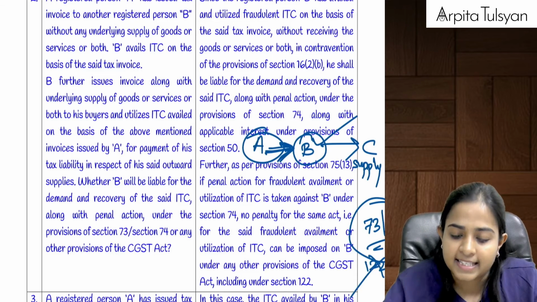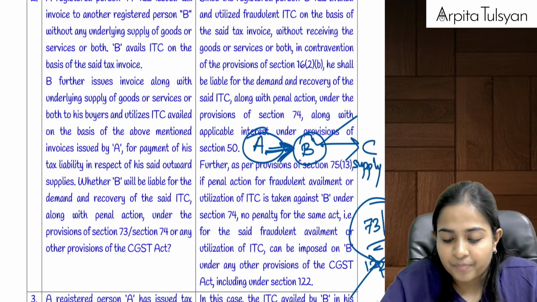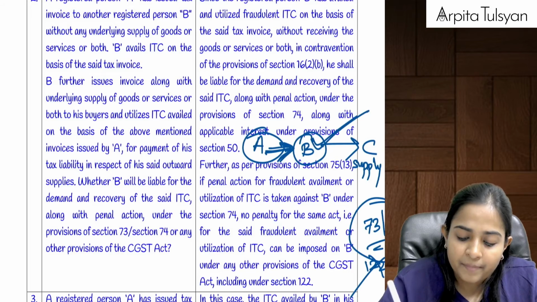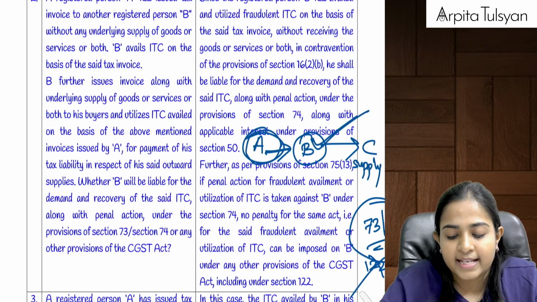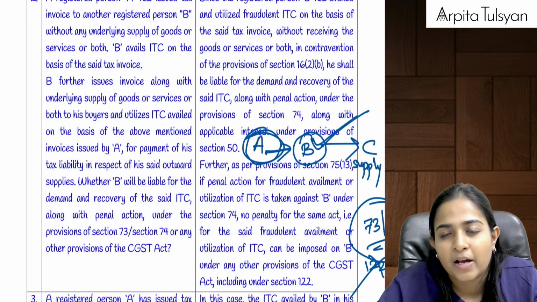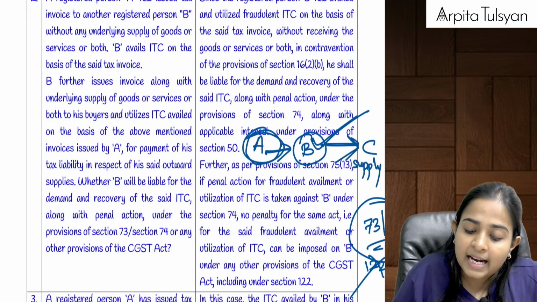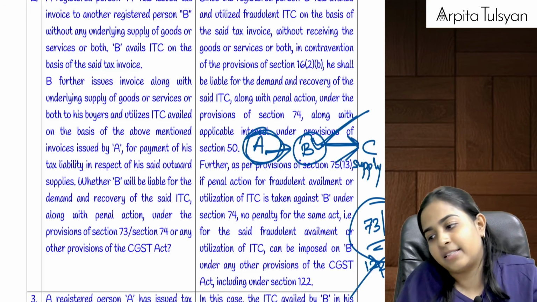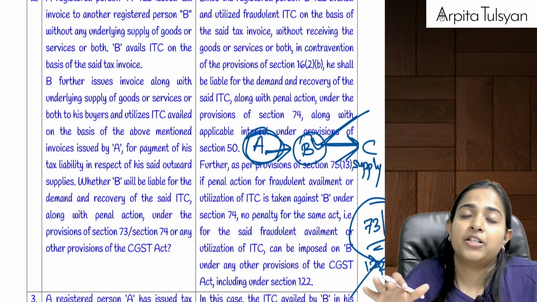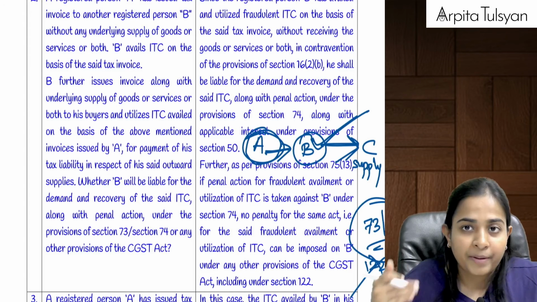We had studied this in section 73 and 74. Did you understand what happened for B? In the earlier one, why was 73-74 not applicable on A? Because this was not at all considered as a supply, because there was no supply of goods and services. But in B and C, I had told you that there is a supply of goods and services. If there is a supply, then section 7 is applicable. If section 7 is applicable, it means there has to be a tax liability.